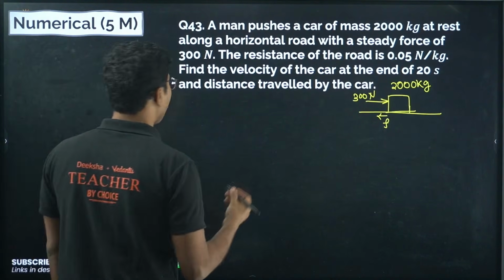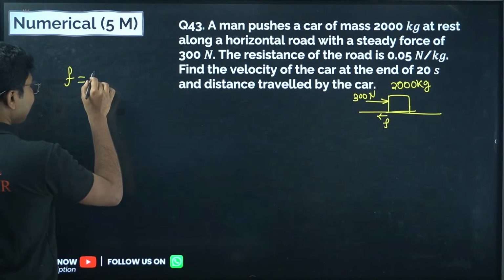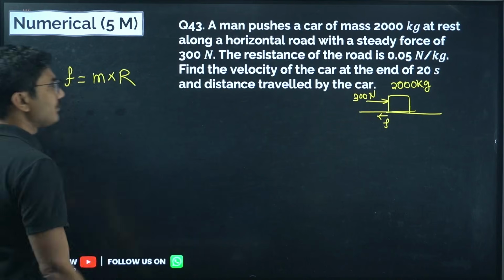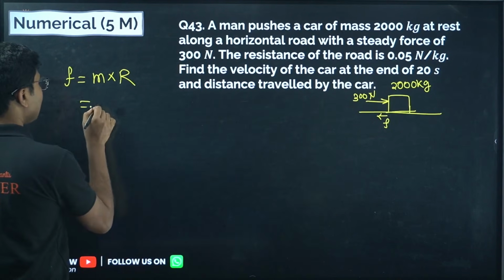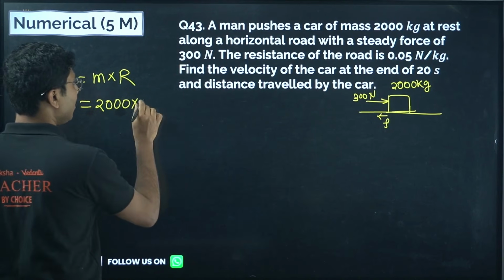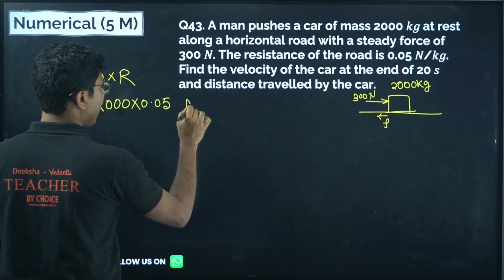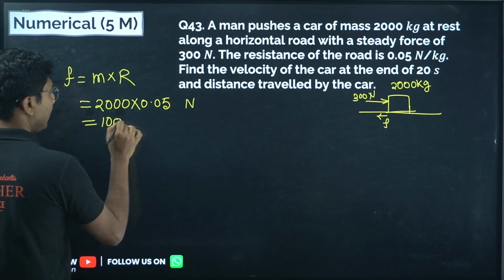First of all, you have to find the frictional force. So frictional force is mass times the resistance force. Resistance force here is given 0.05 Newton per kg. So mass is 2000 and it is 0.05 Newton per kg. So the unit will be only in newtons, and you get 100 Newton.